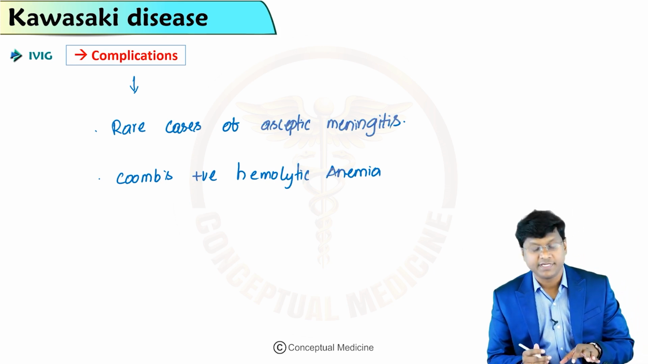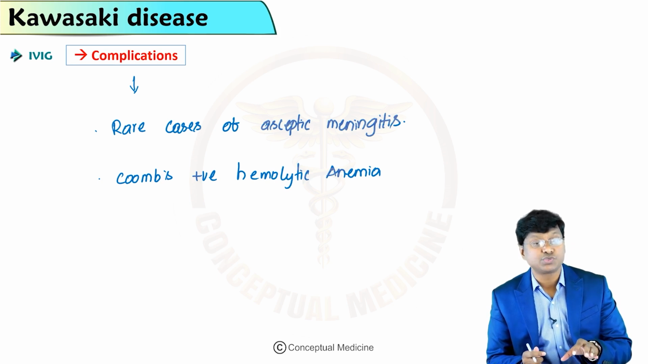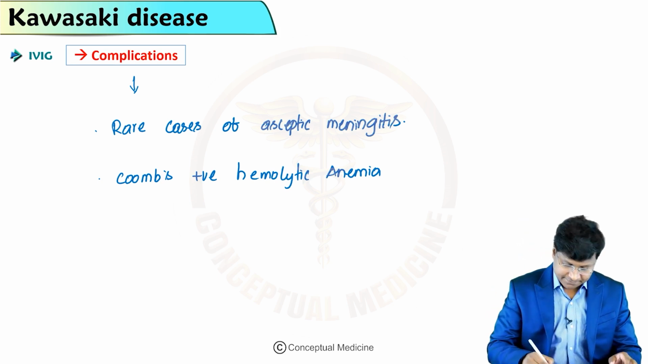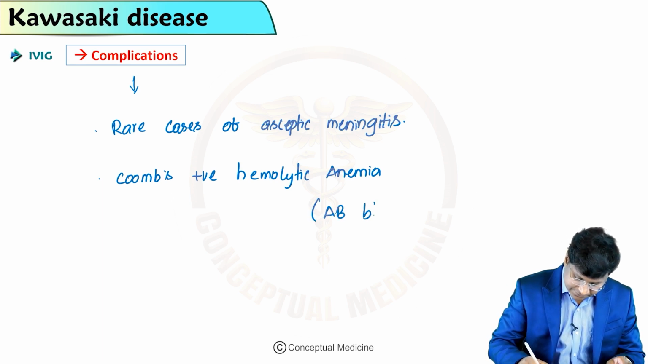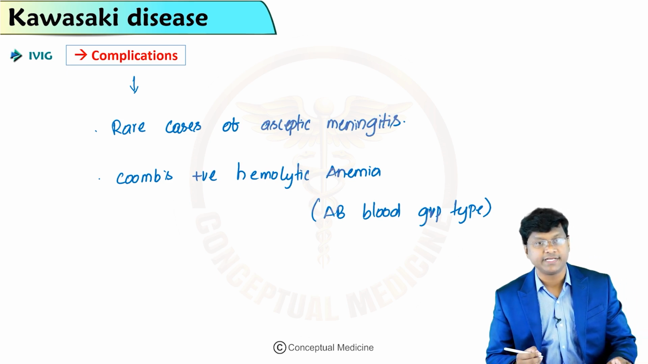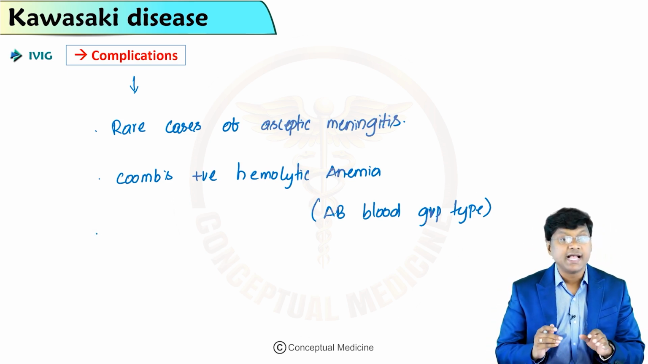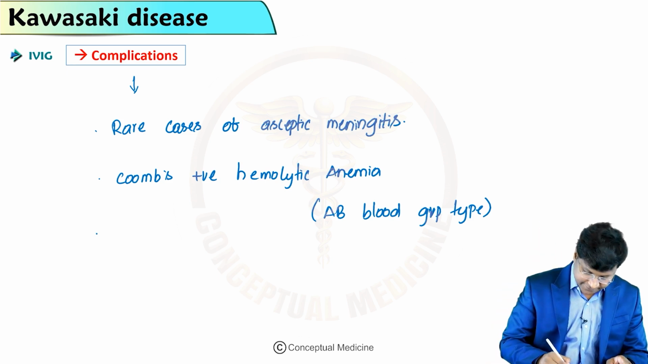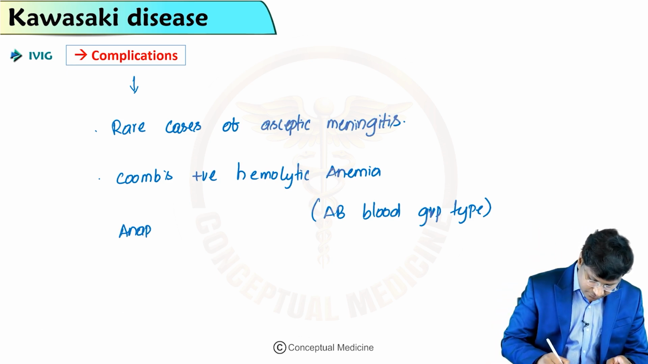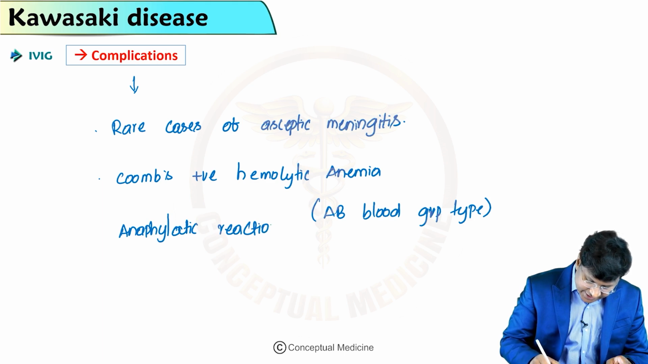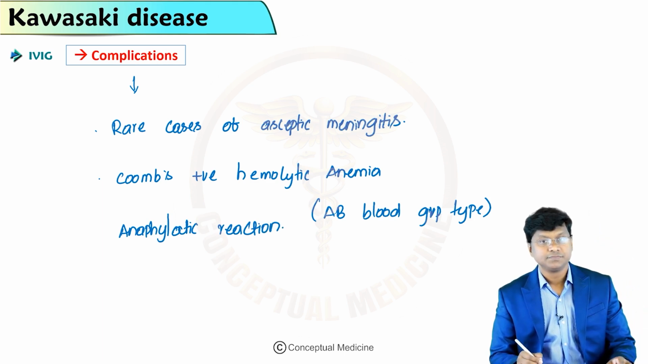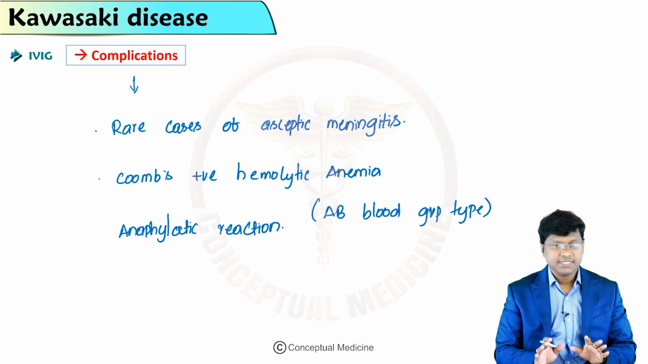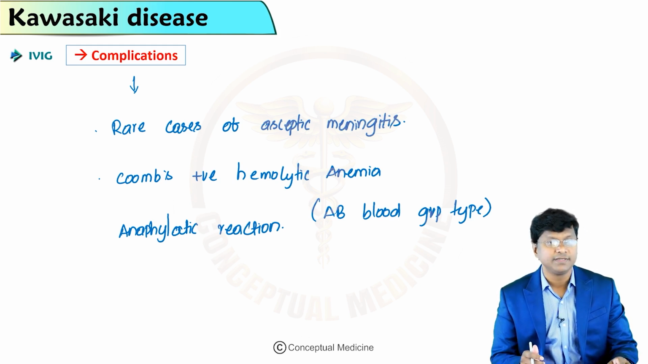This Coombs positive hemolytic anemia is especially seen in individuals with AB blood group type. So in these individuals, there is a chance of development of Coombs positive hemolytic anemia. And another important complication is anaphylactic reactions to immunoglobulin. So these are the complications associated with intravenous immunoglobulin administration.